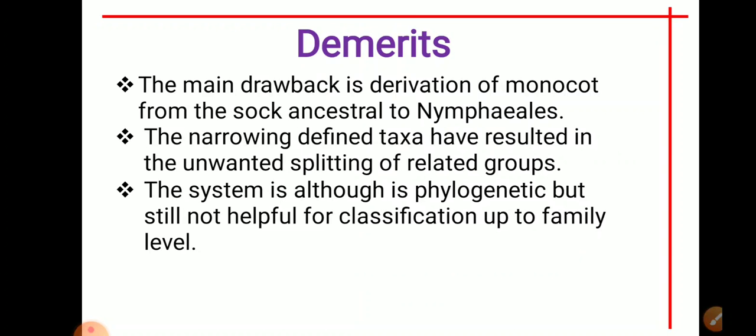So students, if we talk about the Takhtajan system of classification, the thing which we should keep in mind is that Takhtajan divided the angiospermic plants into two classes, that is Magnoliopsida and Liliopsida. Further in 1980, these two classes were divided into 10 subclasses, in which 7 came under the Magnoliopsida and 3 came under the Liliopsida.